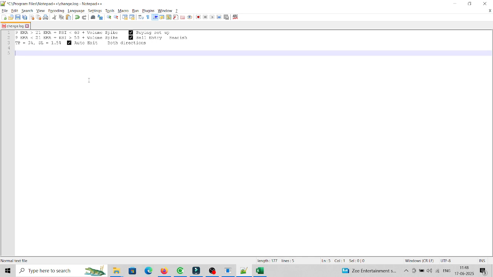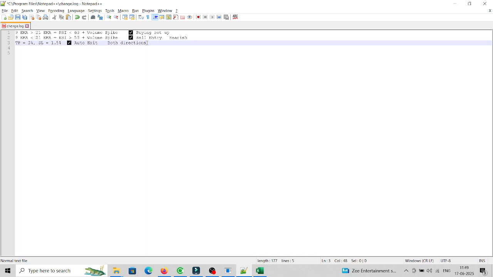Now set my TP to 3%. It means I'm very much satisfied with a target price of 3% and SL of 1.5%. Give everything on my chart, for both directions. Now what we are saying to ChatGPT here is that I don't want to put my mind here, but I know these concepts work very well, but sometimes I can't see RSI always. I can't see the 9 EMA, 21 EMA crossover and everything. So can ChatGPT help me?